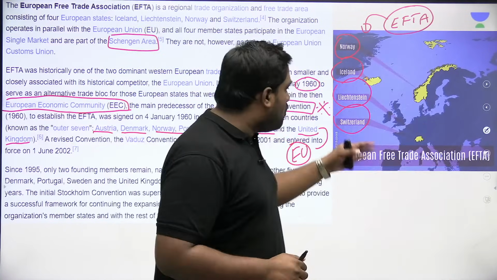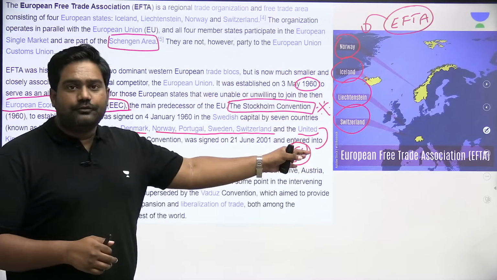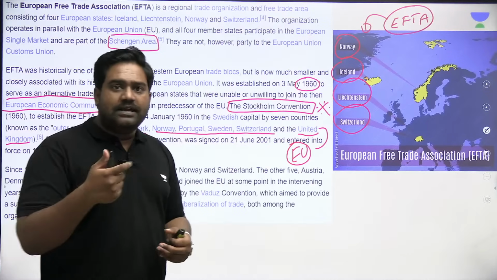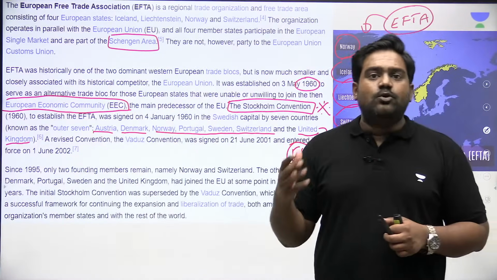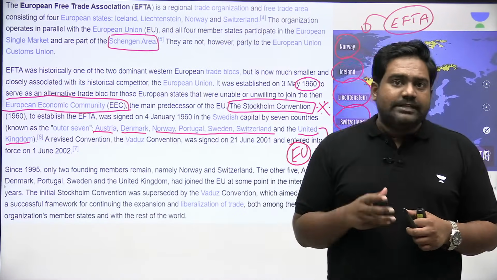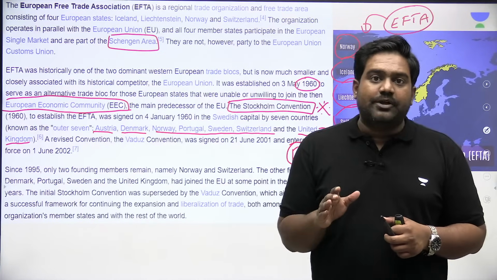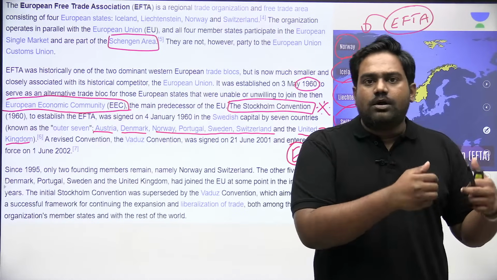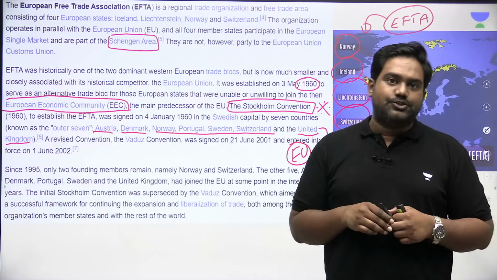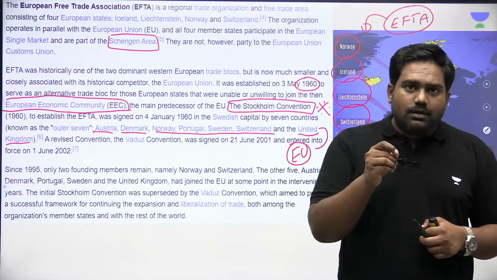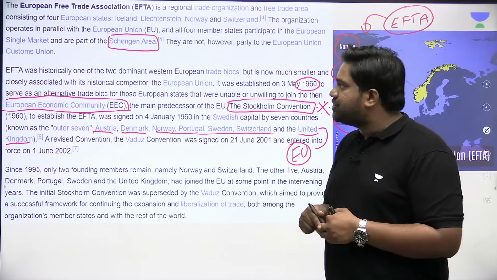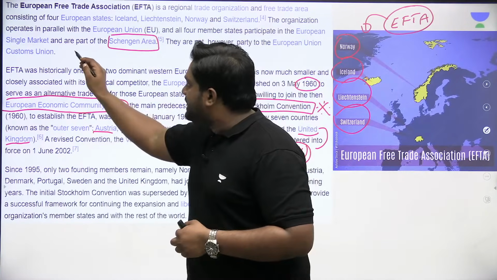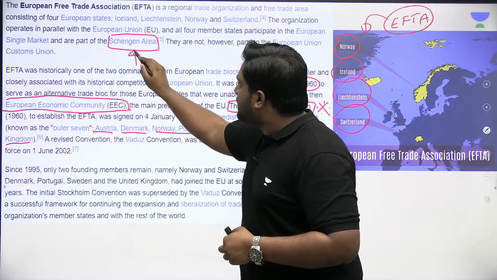But today there are 4 countries which remain as part of this trade bloc: Norway, Iceland, Switzerland, and Liechtenstein. They have not joined the EU as full members. They are not part of the European Union Customs Union. They have their own trade bloc, which is the European Free Trade Association. But another important point here, which I mentioned yesterday in the prelims discussion, is that these countries have joined the Schengen area.